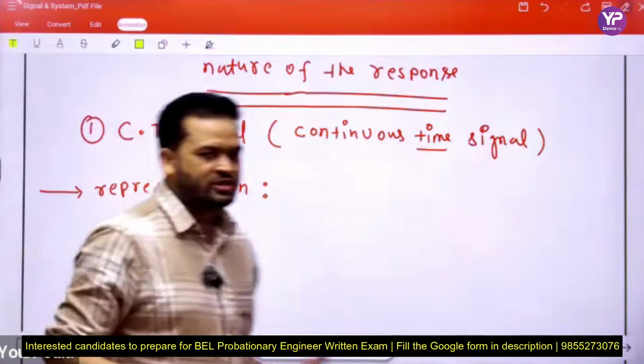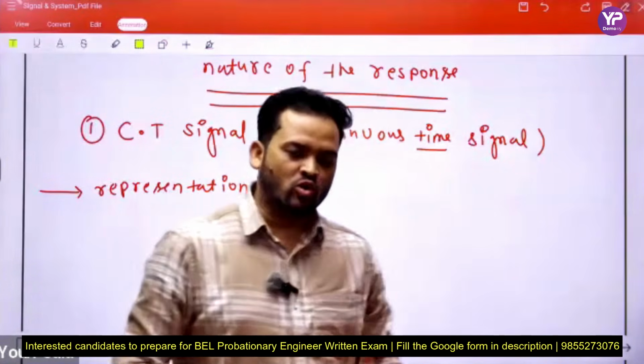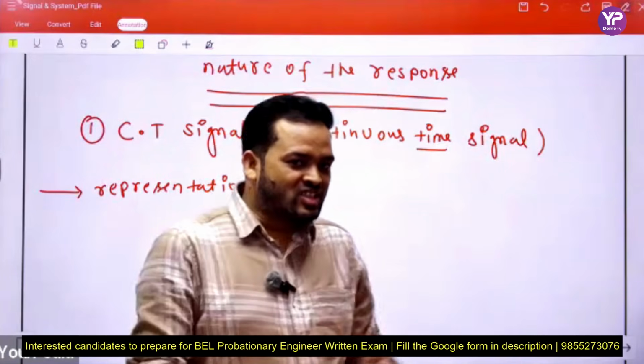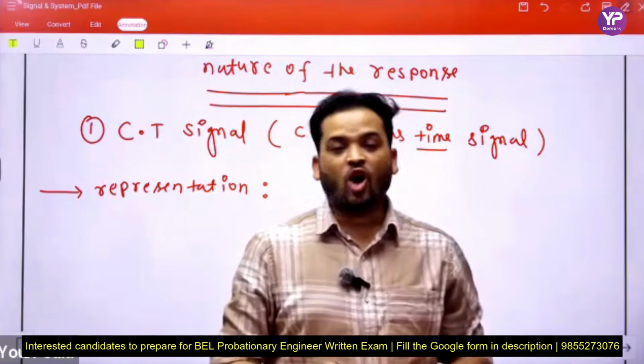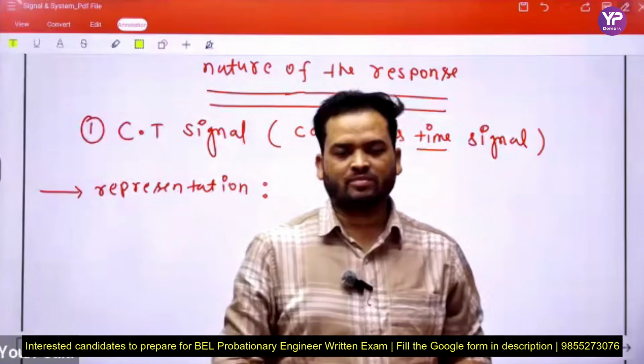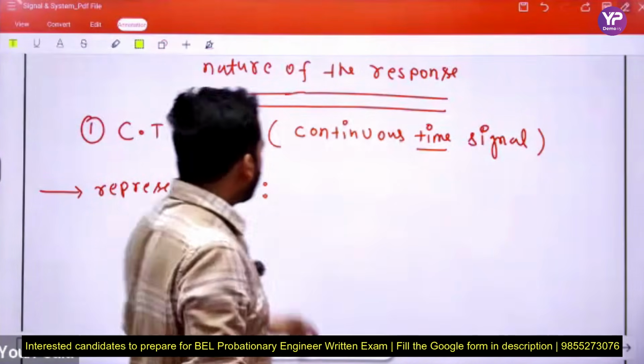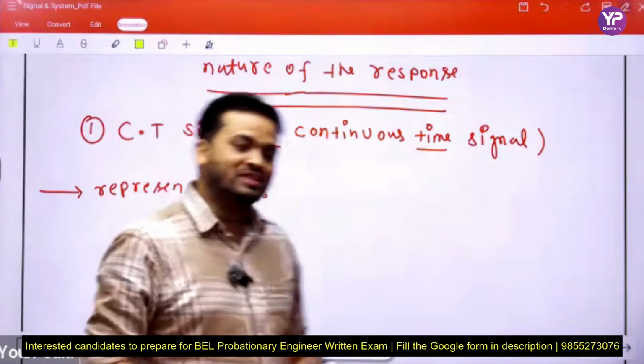One mathematical approach we use. Actually, when we move to the next chapter in signals and systems, we will discuss how many types of signal representation there are. But here we use the representation of any signal on the basis of response.